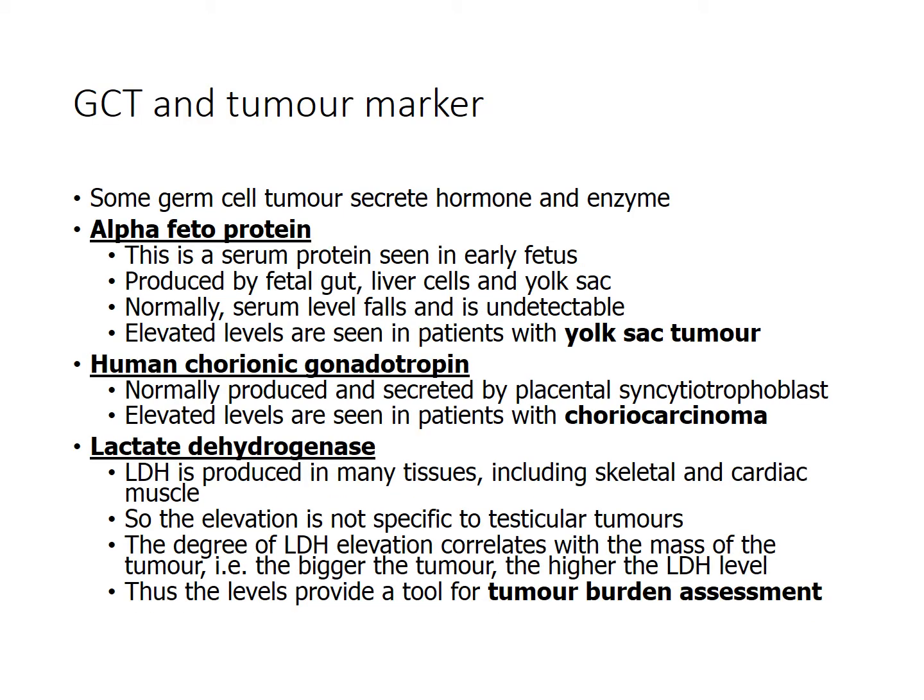Some germ cell tumors secrete hormones and enzymes. Alpha-fetoprotein is seen in yolk sac tumors. This is a serum protein that is seen in early fetus and is produced by the fetal gut, liver cells, and yolk sac. Normally, serum level falls and is undetectable in adults and children. Human chorionic gonadotropin is normally produced and secreted by placental syncytial trophoblast. Elevated levels are seen in patients with choriocarcinoma.